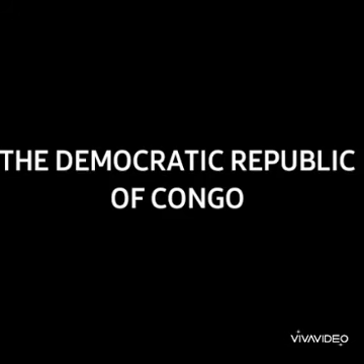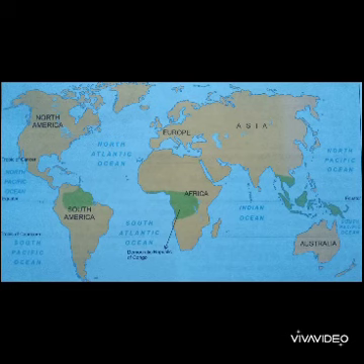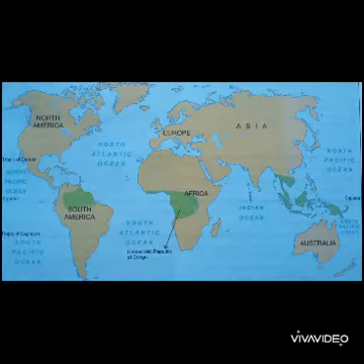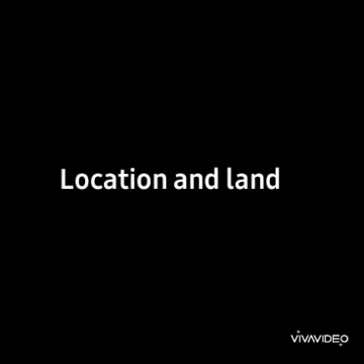Today I'm going to tell you about the Democratic Republic of Congo. The Democratic Republic of Congo was earlier known as Zaire. It is the third largest country in Africa. Its capital is Kinshasa. It lies in the equatorial region. The equatorial region lies on both sides of the equator and has hot and wet type of climate almost throughout the year.